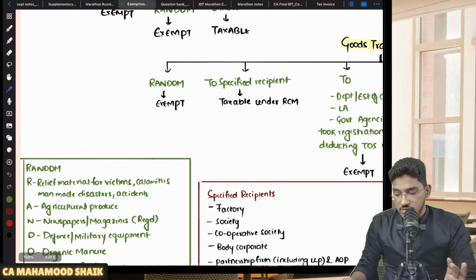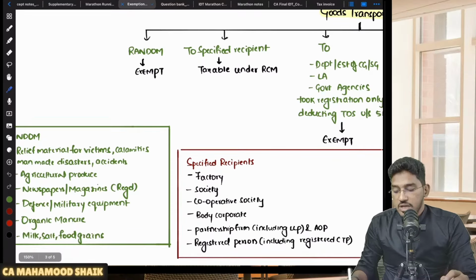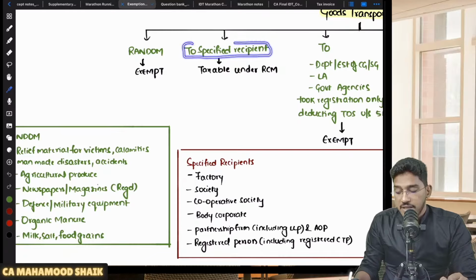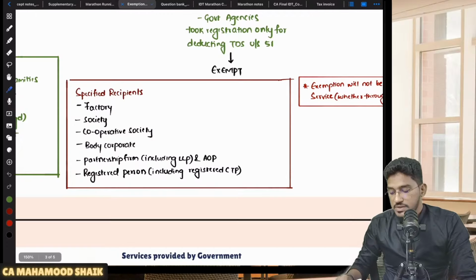However, if the GTA is providing the services by way of transportation of goods, but the goods are not falling under the RANDOM category, then we'll go to the next step. So what is the next step? We have to check, okay, other goods are getting transported, but is the recipient falling under specified recipient? Sir, who is that specified recipient?